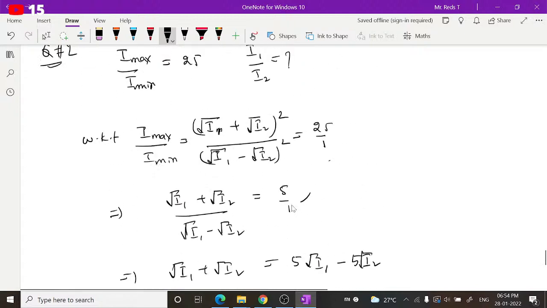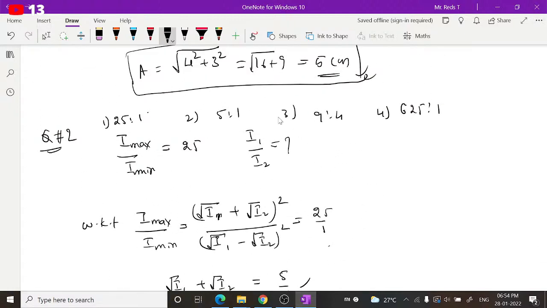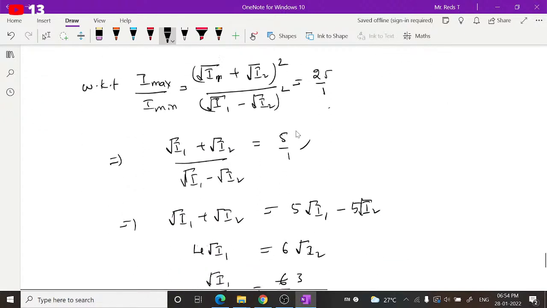So if you observe the options, 9 is to 4 is given in the third option. That is the right one. Got it? Next.